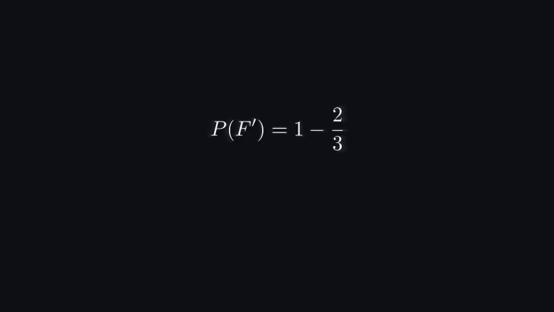Probability of F complement equals 1 minus 2 over 3. Probability of F complement equals 1 over 3. Probability of S complement equals 1 minus 5 over 8. Probability of S complement equals 3 over 8.